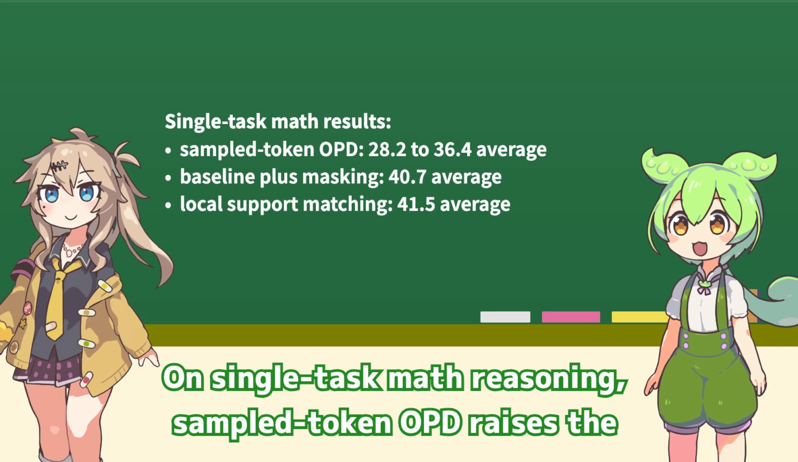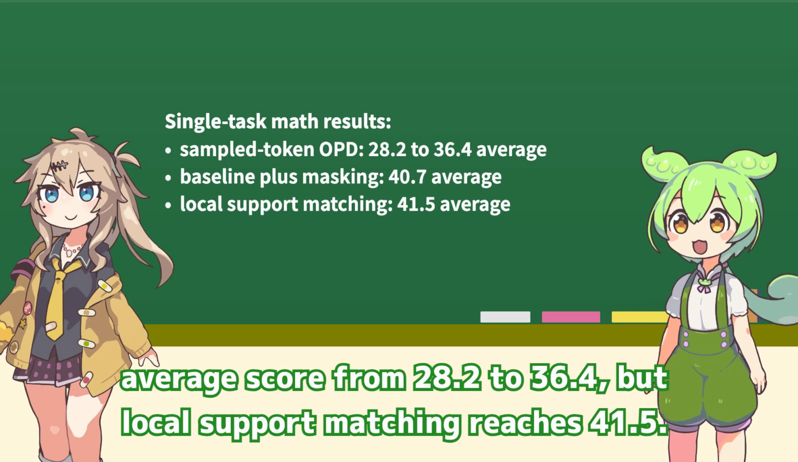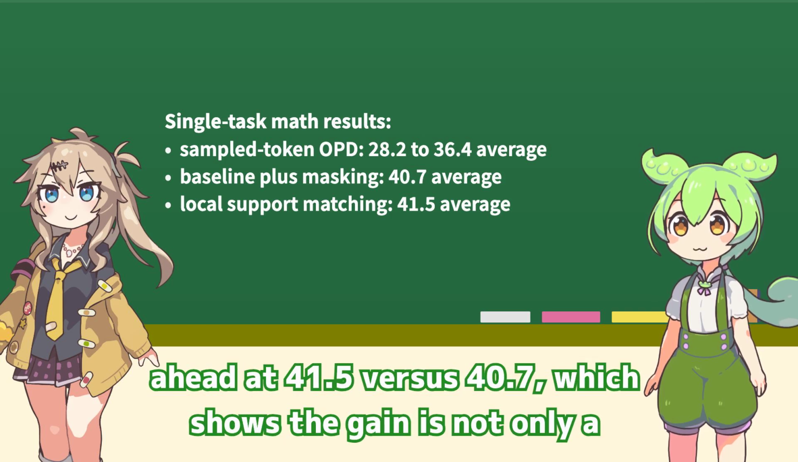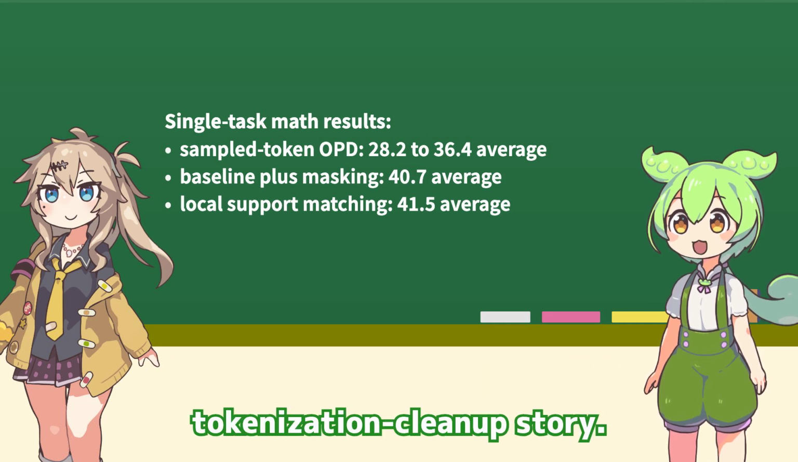After all of those fixes, where do the benchmark gains show up? On single-task math reasoning, sampled-token OPD raises the average score from 28.0 to 36.4, but local support matching reaches 41.5. Even after adding masking to the baseline, the method still stays ahead at 41.5 versus 40.7, which shows the gain is not only a tokenization cleanup story.